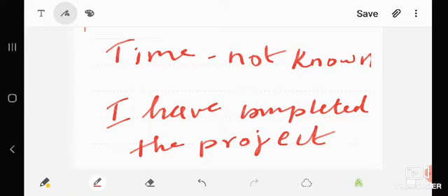To denote a past completed action we can use present perfect tense. Example, I have completed my project. To denote a past unfinished action we can use present perfect tense. Example, I have worked here for 2 years. To denote a recent past action just completed we can use present perfect tense. Example, I have just sent the email.